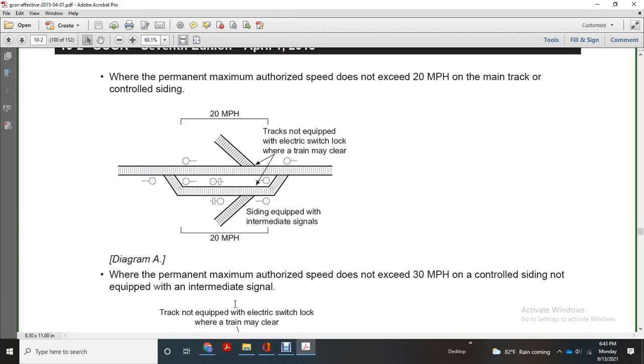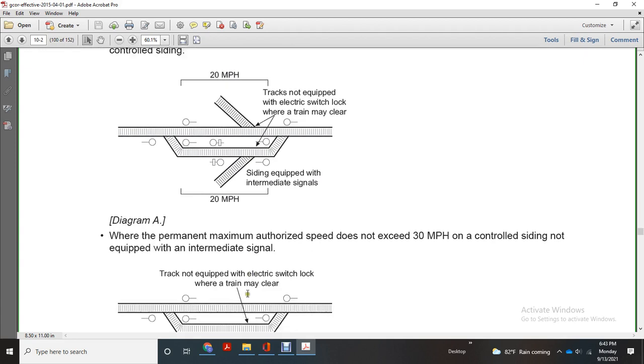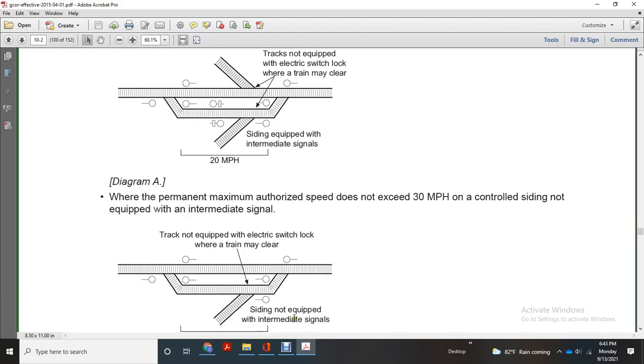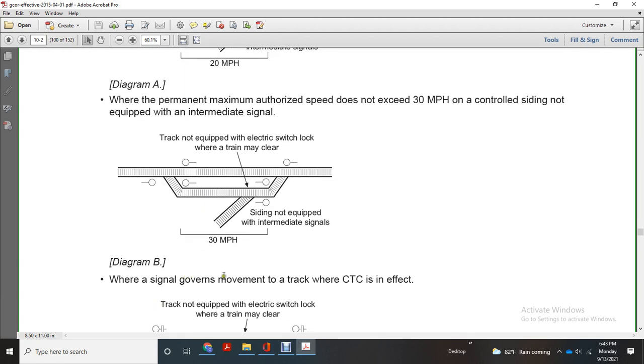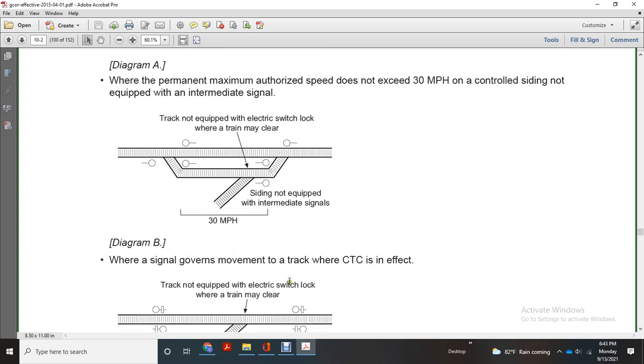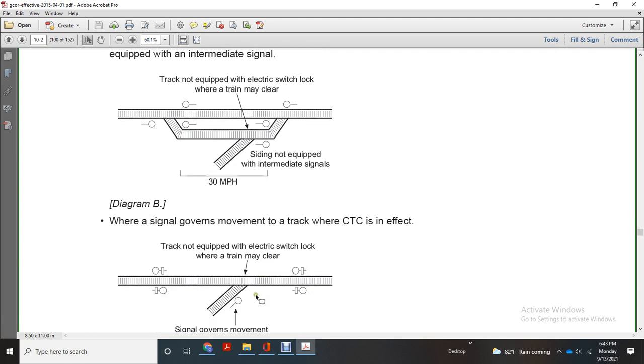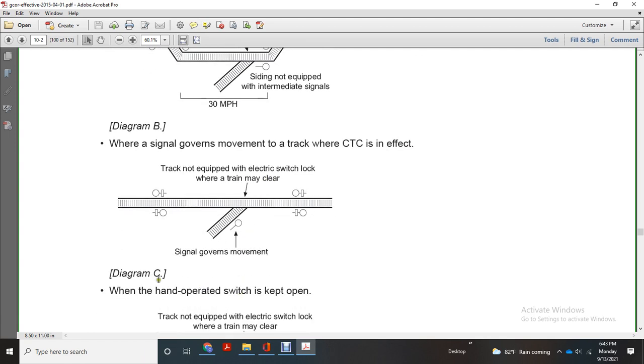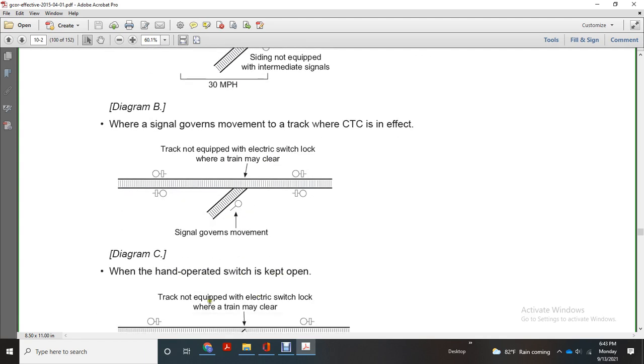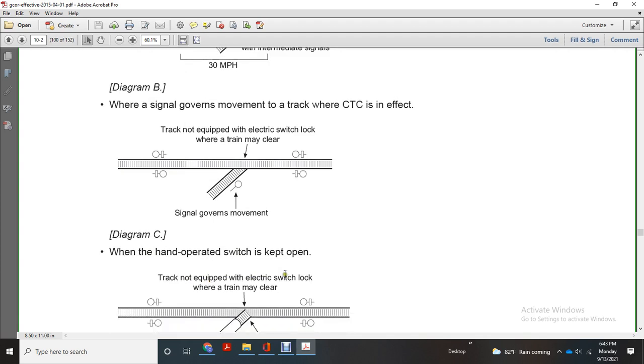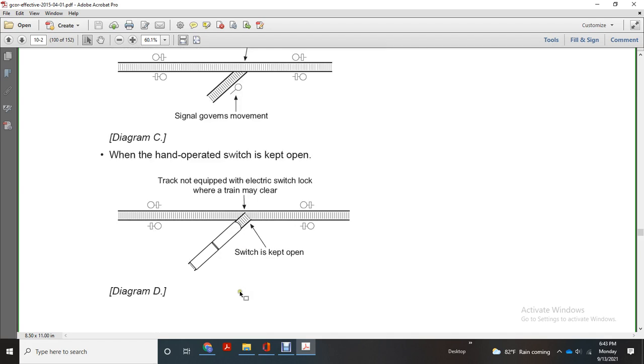When the maximum authorized speed does not exceed 30 miles an hour within a controlled siding not equipped with intermediate signals, the track equipped with an electric switch lock, where the train may clear. Siding not equipped with intermediate signals. Diagram B: when signals govern the movement over the track with the centralized traffic control in effect, the track not equipped with an electric switch lock, where the train may clear. Signals governing the movement. When the hand operated switch is kept open, the track is not equipped with an electric switch lock, where the train may enter with the switch clamp open.